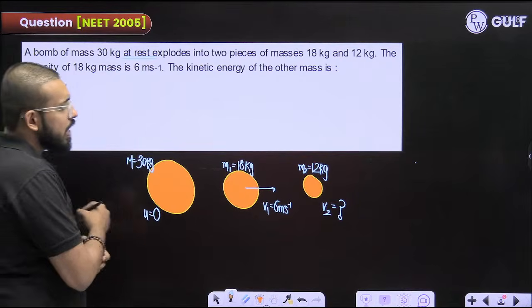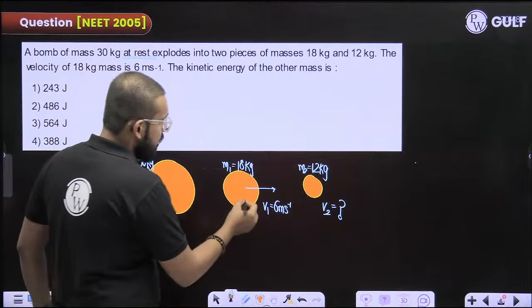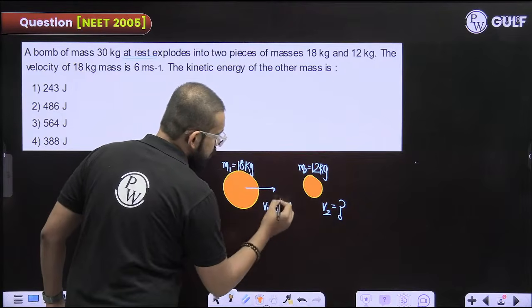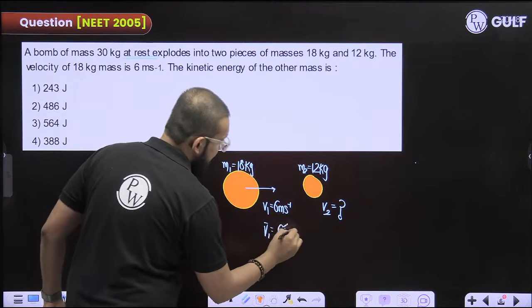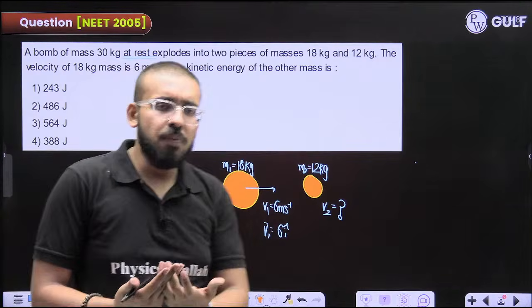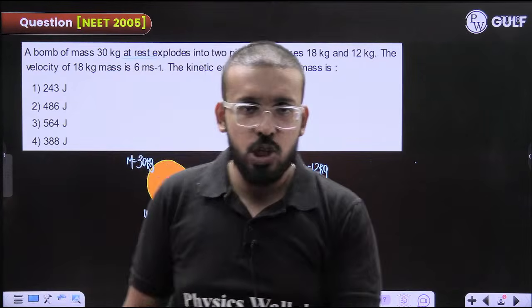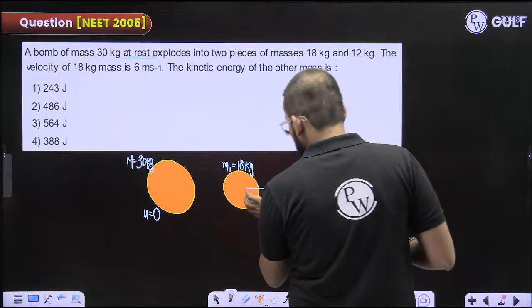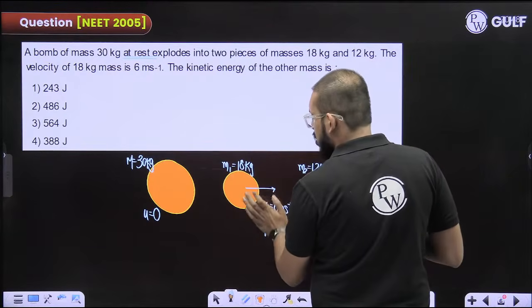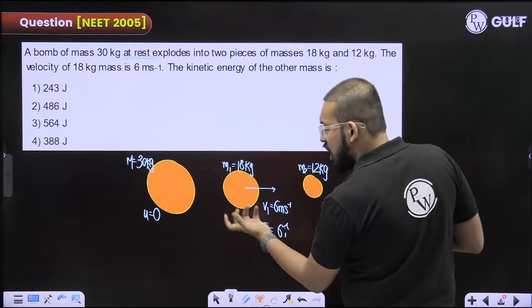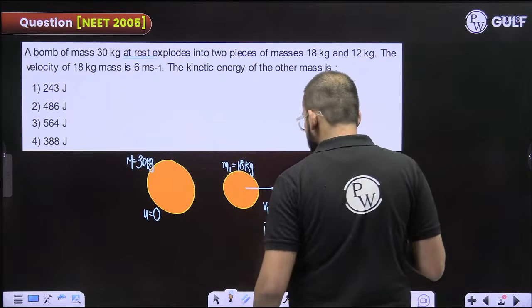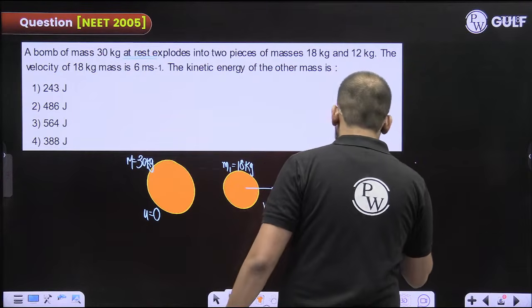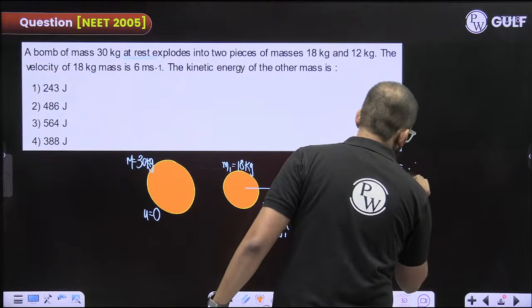So I can apply conservation of momentum. I can assume it is moving along the x-axis, so write 6 i cap. This will not have any impact because they are just asking for the magnitude, but they may give you the direction also. Initial momentum is equal to final momentum.